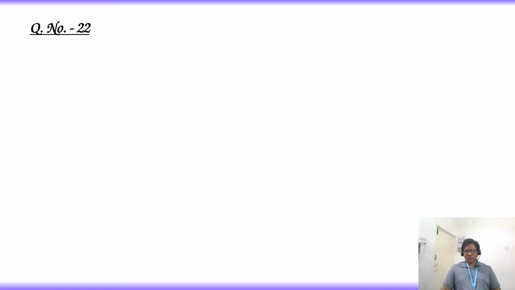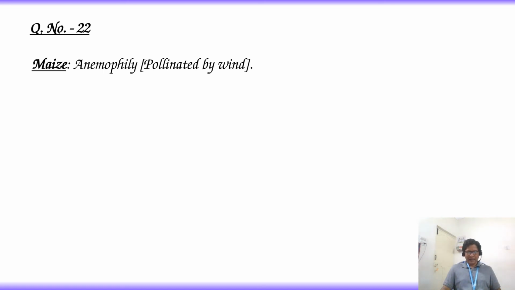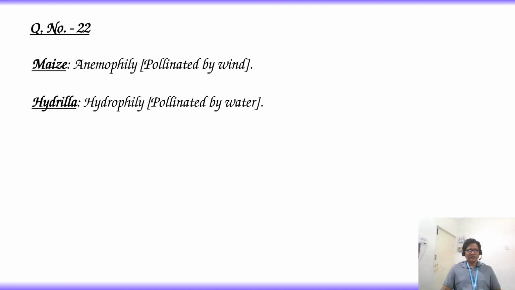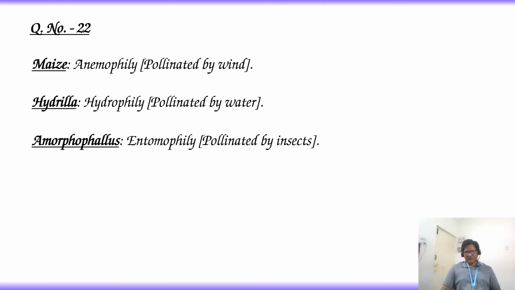Let's know about the options. Maize: pollination is done by wind, anemophily. Hydrilla: pollination is done by water, hydrophily. Amorphophallus: pollination is done by insects, entomophily.